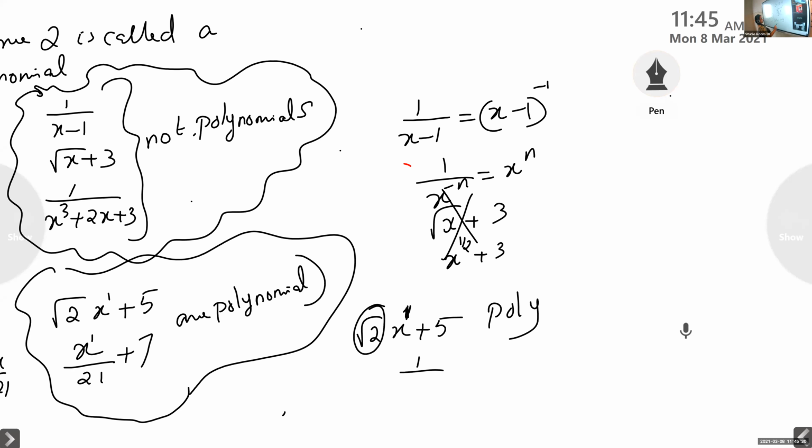Another one, x by 21 plus 7. X by 21 is actually 1 by 21 times x. The coefficient is 1 by 21, and a coefficient can be a rational number. The power is 1. Clear? So it is also a polynomial.